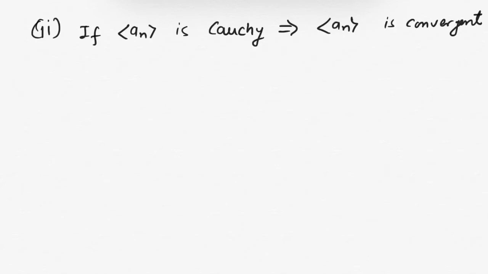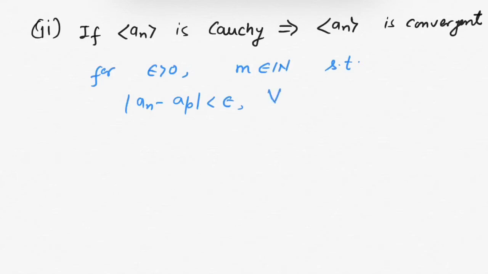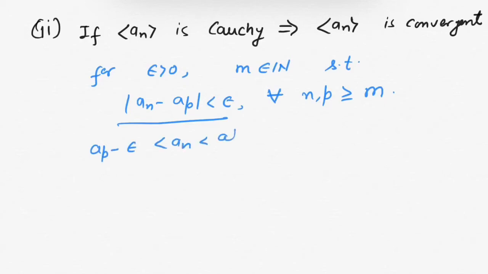Then by the definition of Cauchy sequence, we have for any positive epsilon, you will have some natural number m such that modulus of an minus ap is less than epsilon whenever n and p is greater than or equals to m. I can also write this equation as ap minus epsilon is less than an less than ap plus epsilon for all n comma p greater than or equals to m.